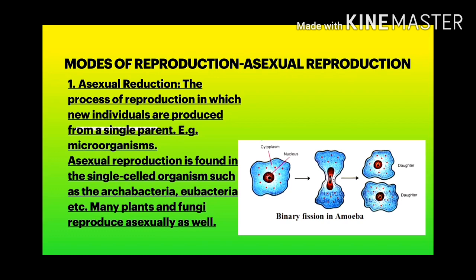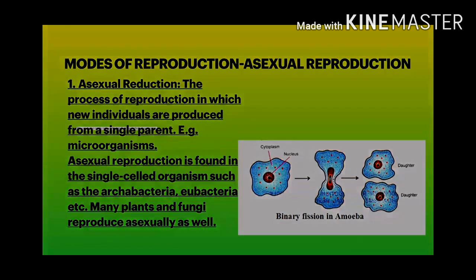Dear students, sexual reproduction and asexual reproduction both ensure the continuity of life on the earth. If all the living organisms die for any reason without the process of reproduction being carried on, then life will be at an end. So, reproduction is to ensure the continuity of life. Okay, let us move further.